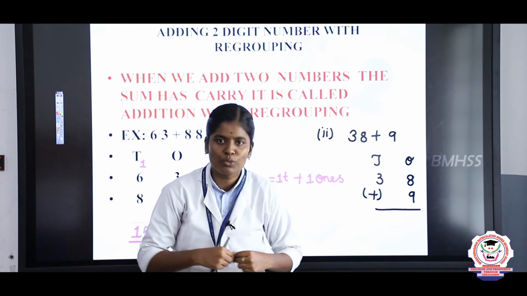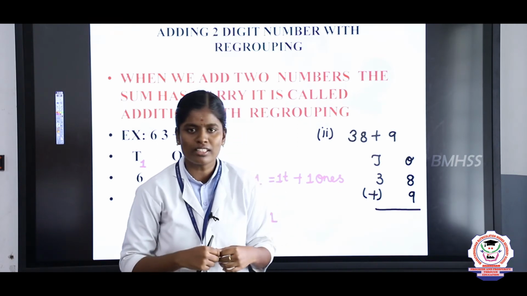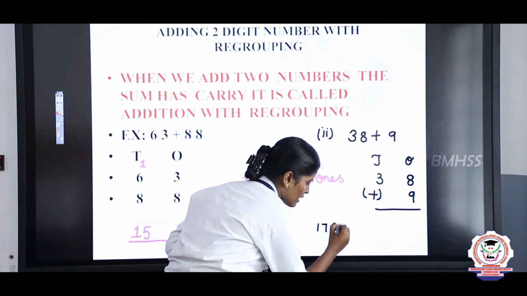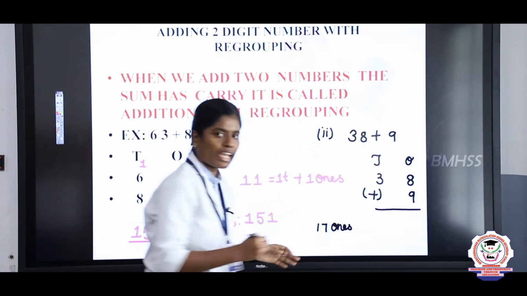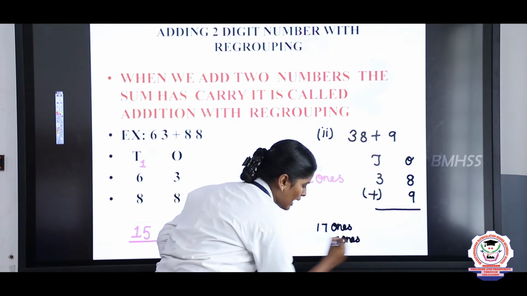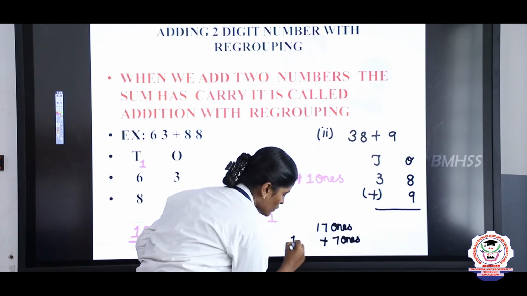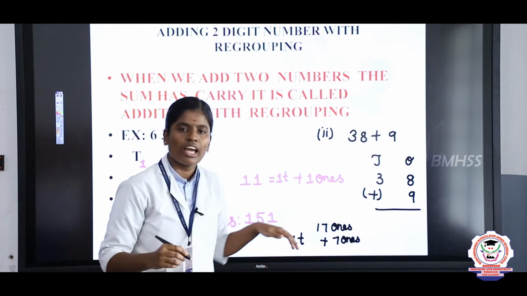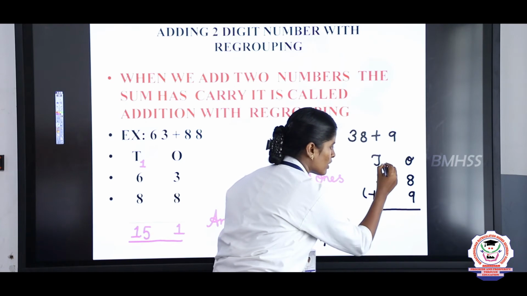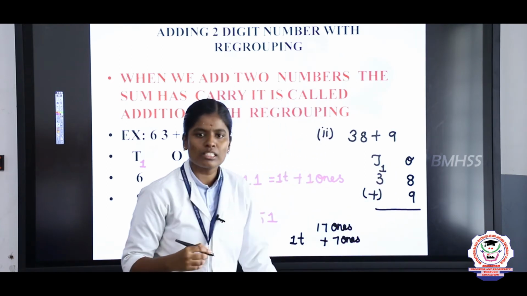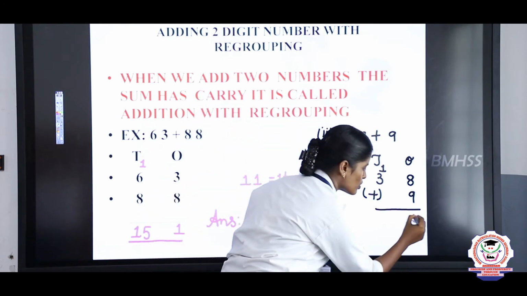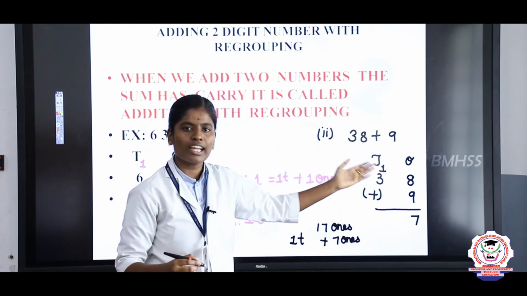Here we got two groups of numbers, right? Now we are going to split this. Listen, 17 ones. So take 7 ones and 1 tens. In this 1 tens you are going to write carry over to the tens place, and this 7 ones you should write under the ones place. So write 7.